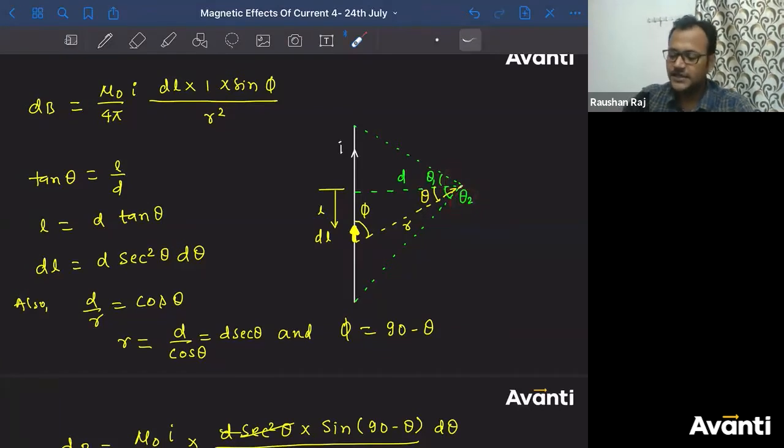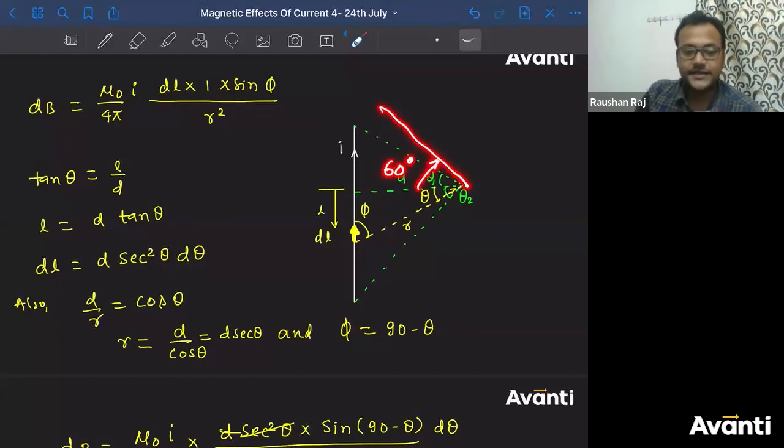But the problem is if I say this is theta 1, theta 2 can be in this direction also. Or let us take some numbers here. If this is 60 degree, this is 30 degree. This 60 degree can be drawn here also. So you can get confused which theta is equal to 60 degree I'm talking about.